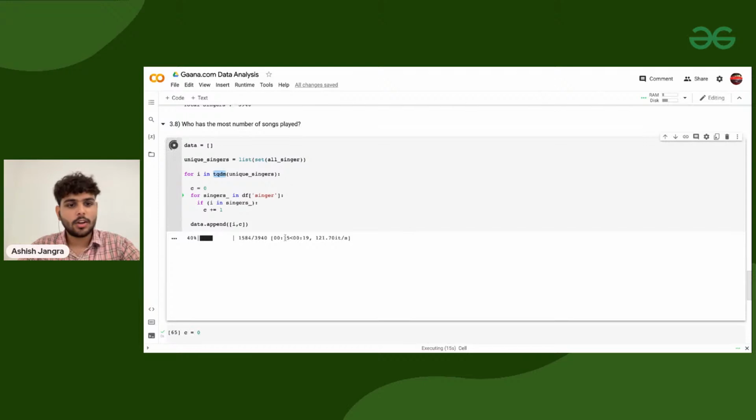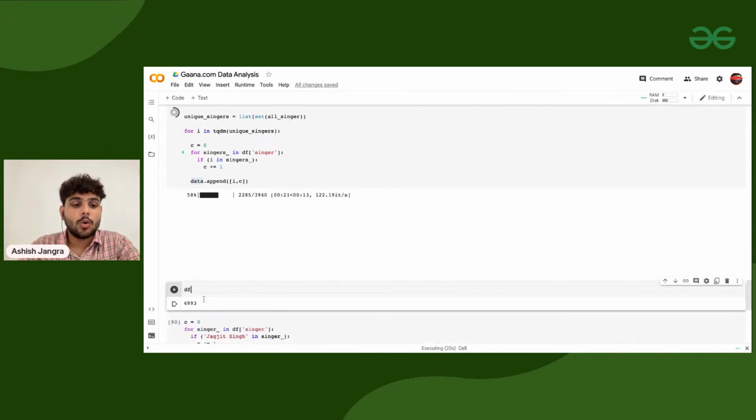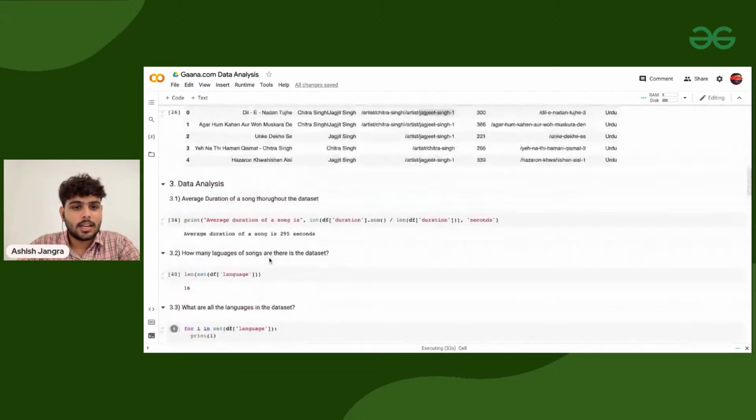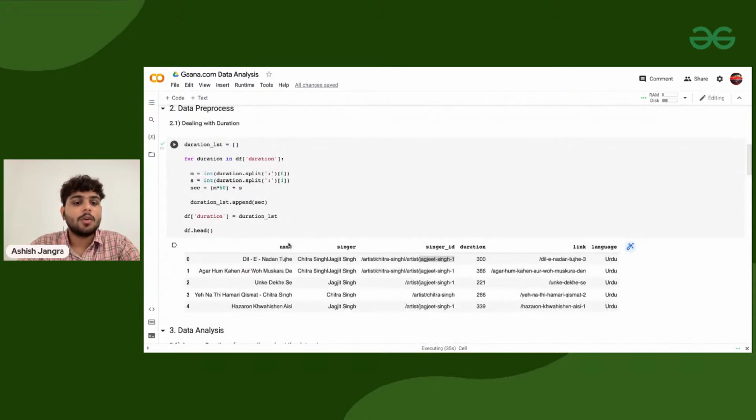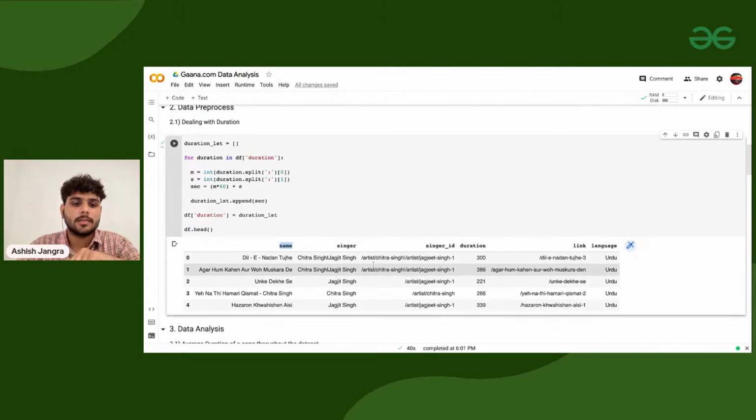So we need to wait for 14 more seconds so that we can see what is there in the data set. And once we have the data set, I can create a whole data frame from it. So I am creating a data frame named songs equals pd.DataFrame, and it will look something like this, but here I want to create only two columns: the name of the singers and how many songs he has sung.